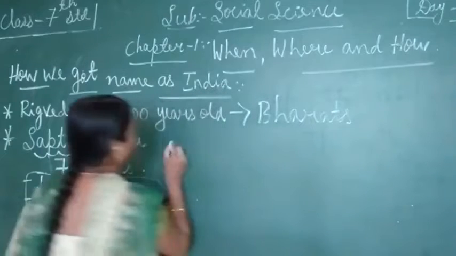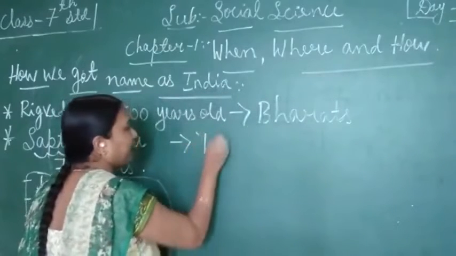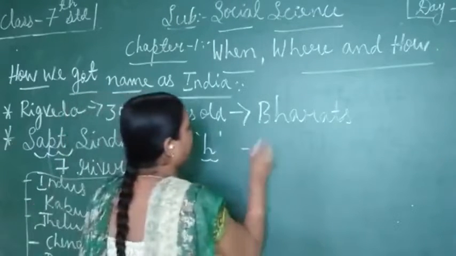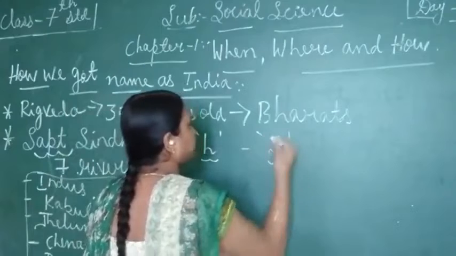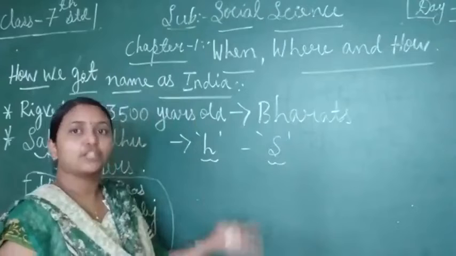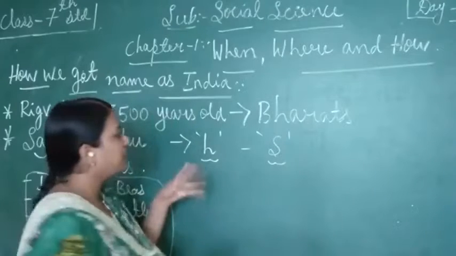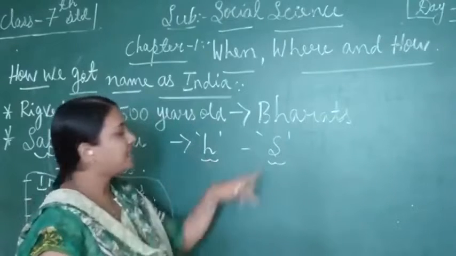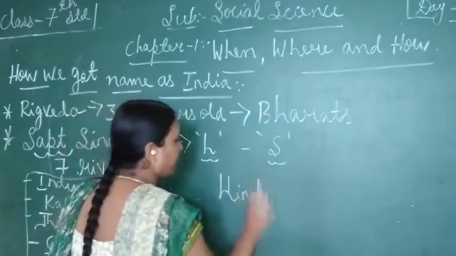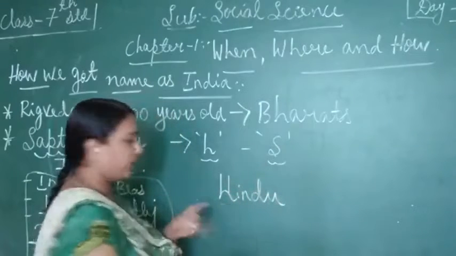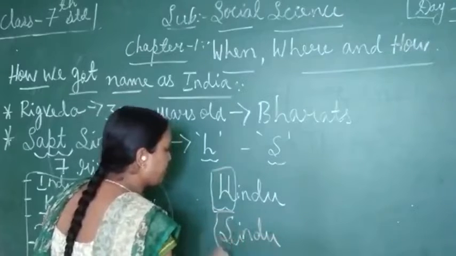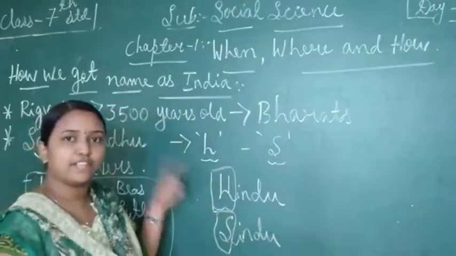In the Persian language, the letter H is similar to the letter S. H and S are almost similar in Persian. So instead of Hindu, it became Sindhu.